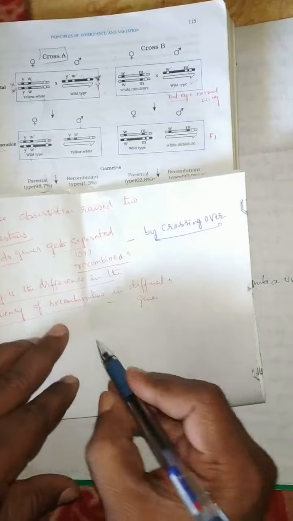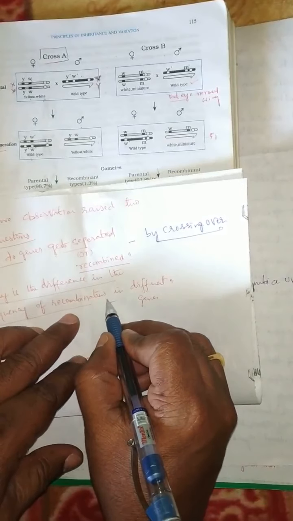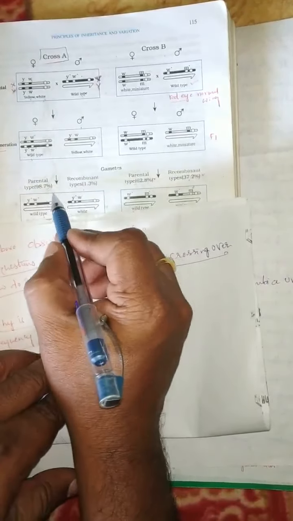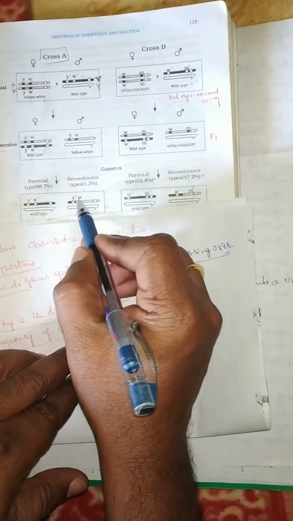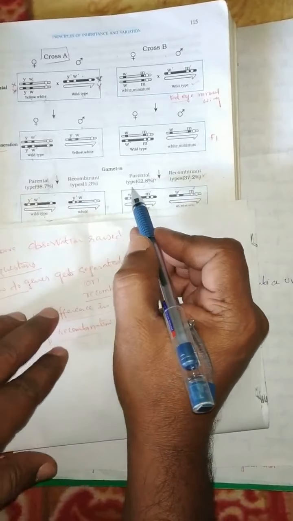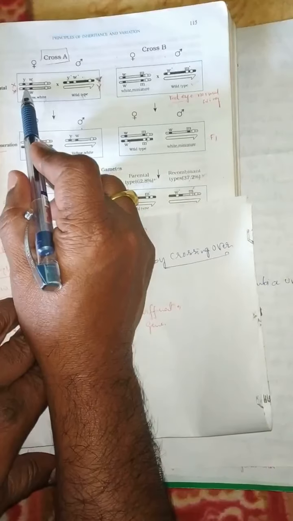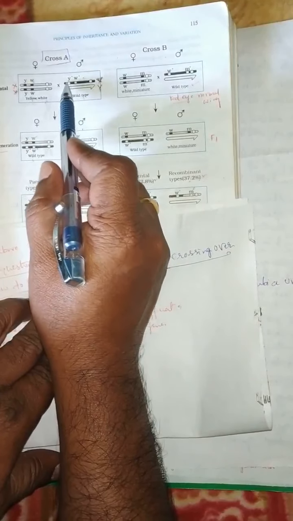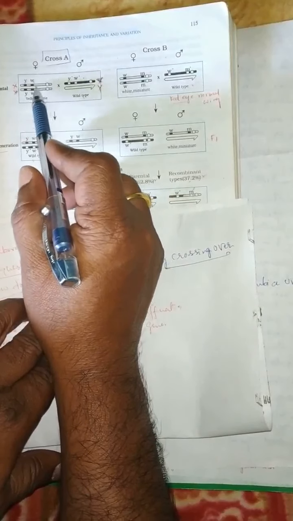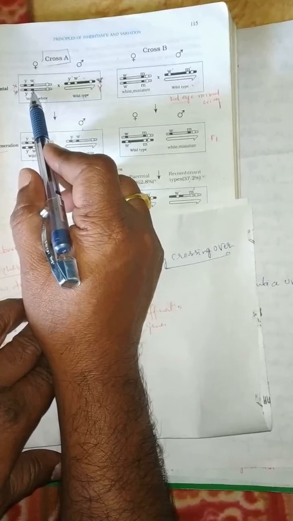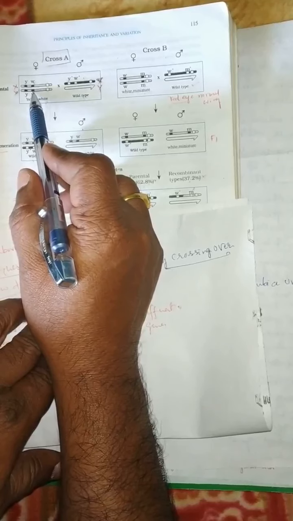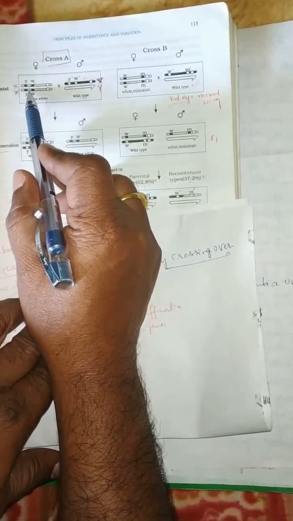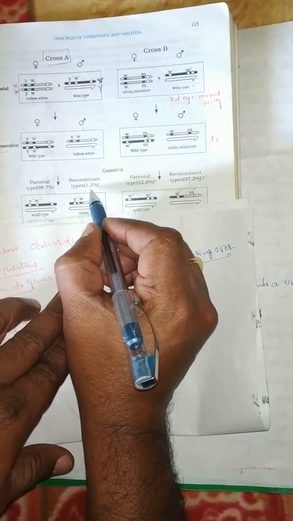So why is there a difference in the frequency of recombination? Why are cross A and cross B showing different recombinant frequencies? Because the genes responsible for the characters yellow body, white eye, or brown body, red eye, are present very close together on the chromosome. So they show a lower frequency of recombinants.